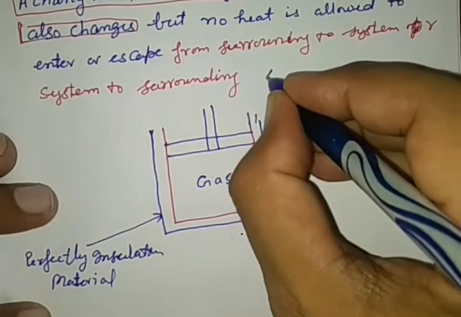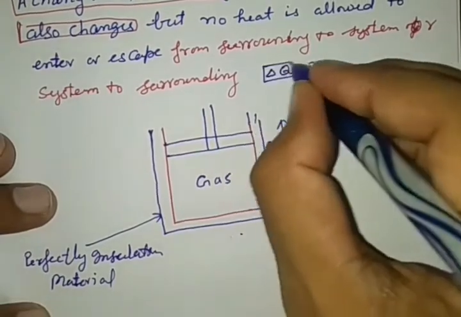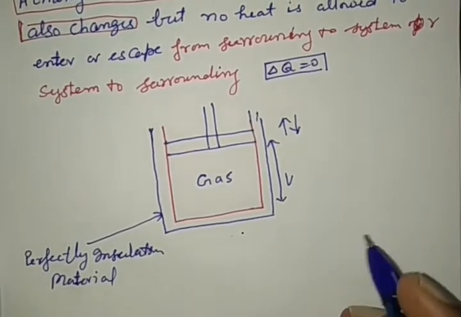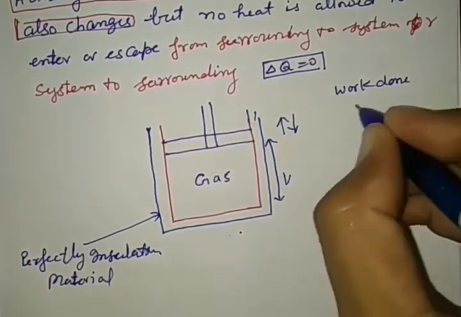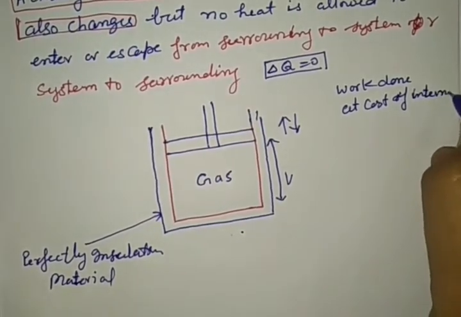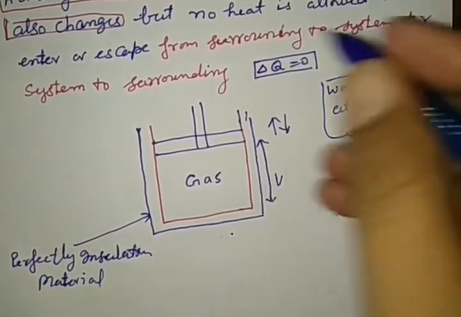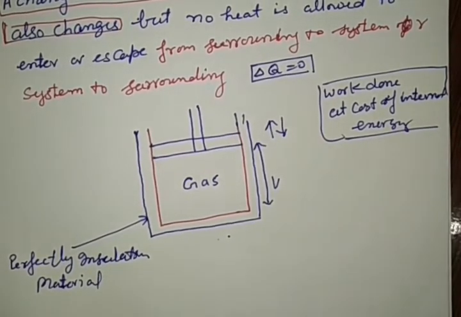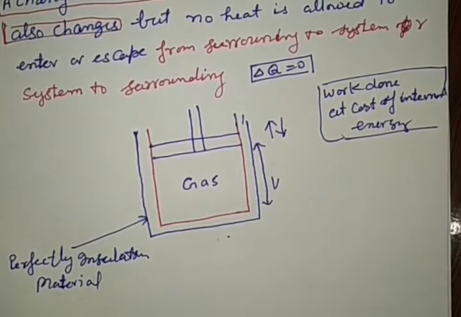So this implies that the change in heat is zero. The system can neither absorb heat during the process nor reject heat to the surroundings. So work is done at the cost of internal energy. If the volume changes, surely work is done, right? So if the system does work, it is at the cost of internal energy.